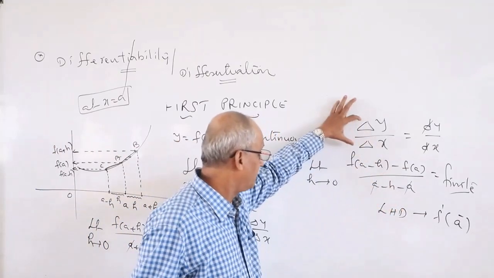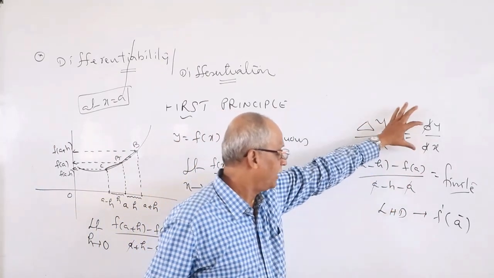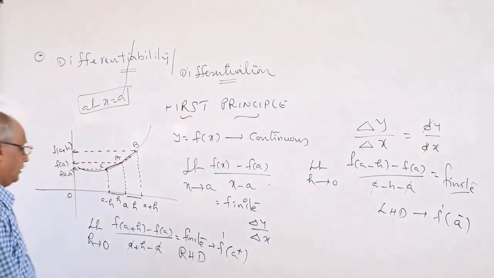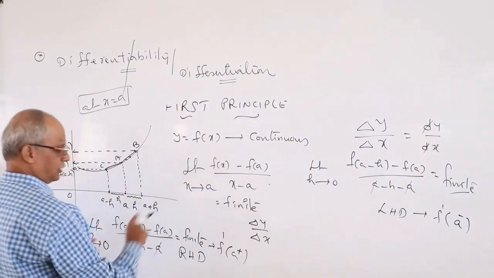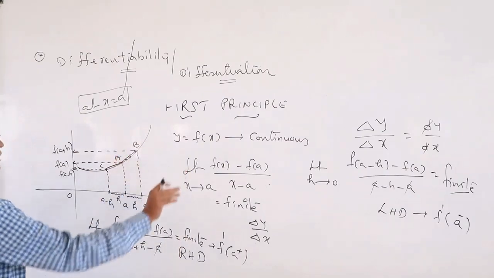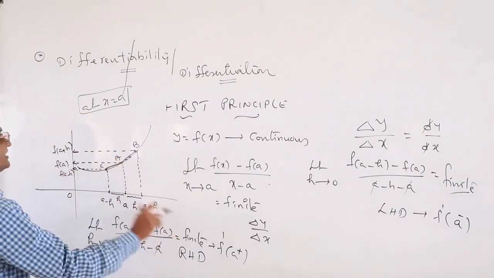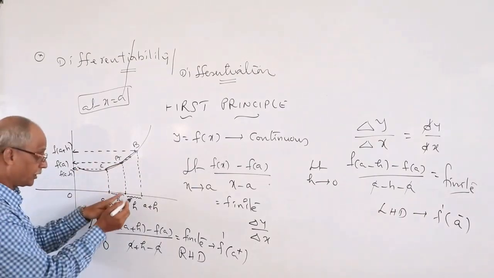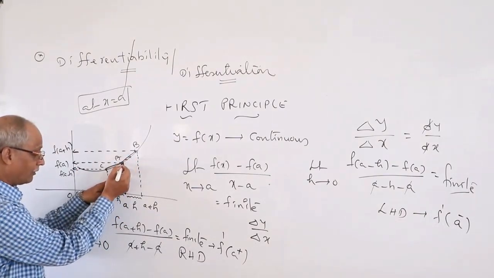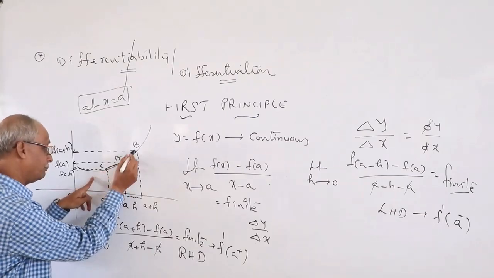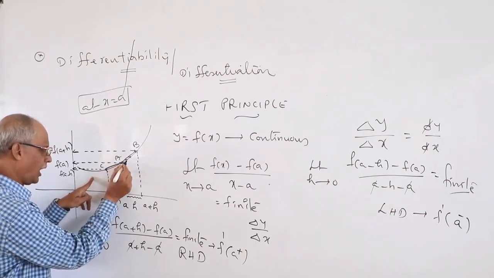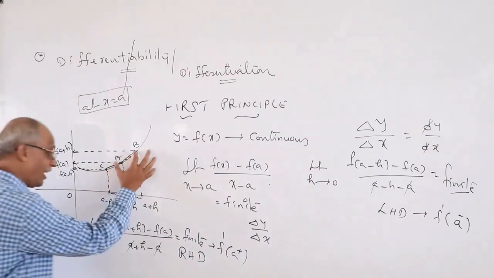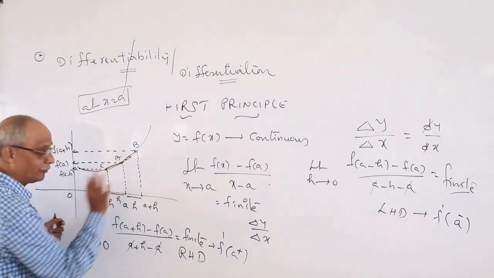That can be denoted like this, also can be given like this. This is the ordinary symbol for differentiation. With all these things, what do you notice here? Either you go right or left, and finally you are sitting at A. How are you sitting at A finally? You see, coming closer, coming closer. B tends to A, C tends to A. Then there is no chord AB, there is no chord AC.